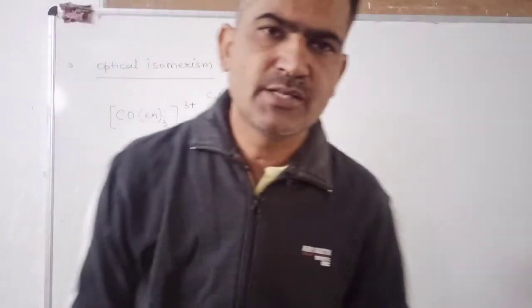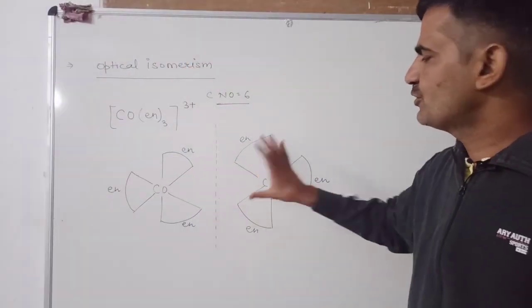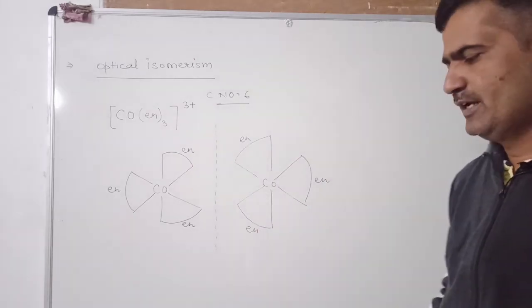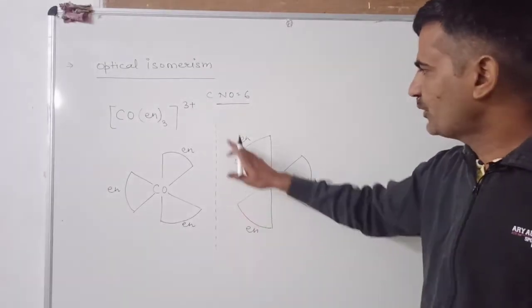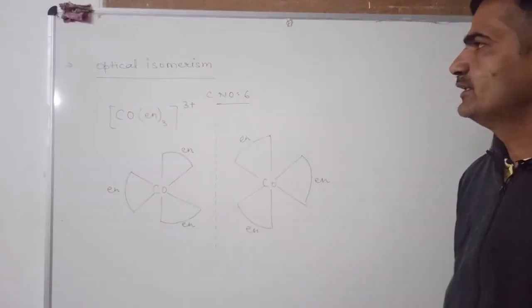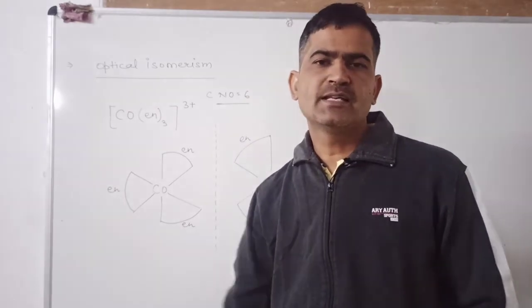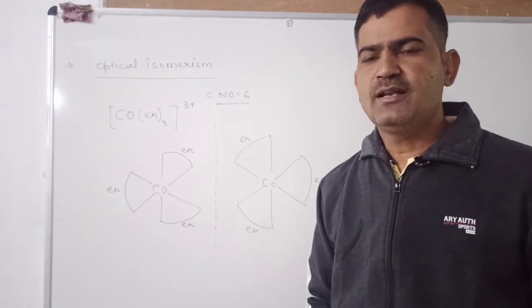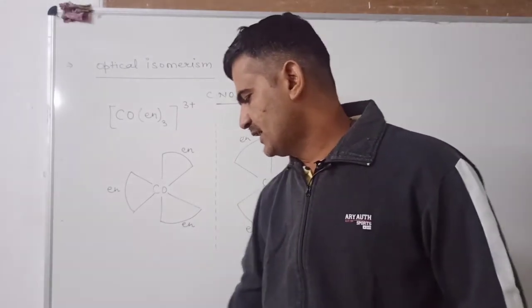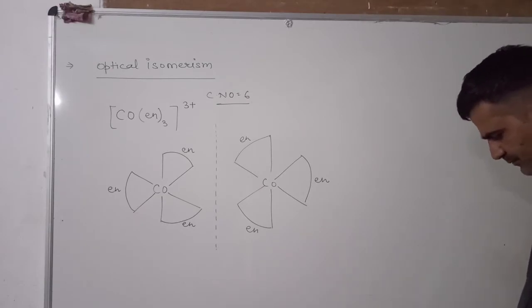Many times this question is asked in the board exam: what are enantiomers? Enantiomers क्या होते हैं? A set of mirror images that are non-superimposable over each other is known as enantiomers. And the coordination compound that has enantiomers, these are the optical isomers. Let us take another example of optical isomerism.